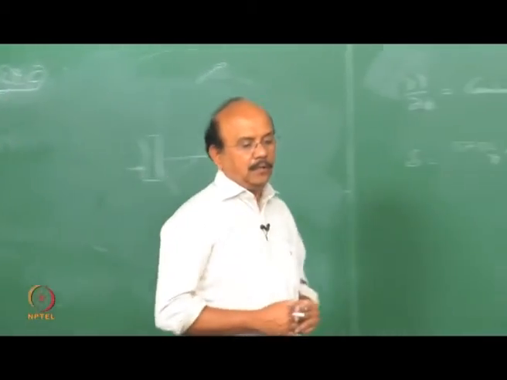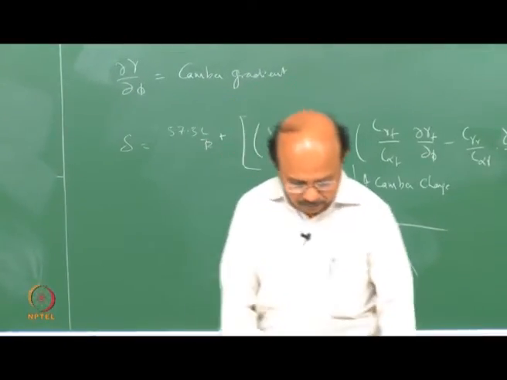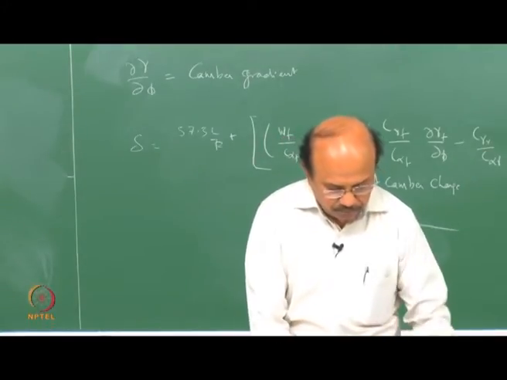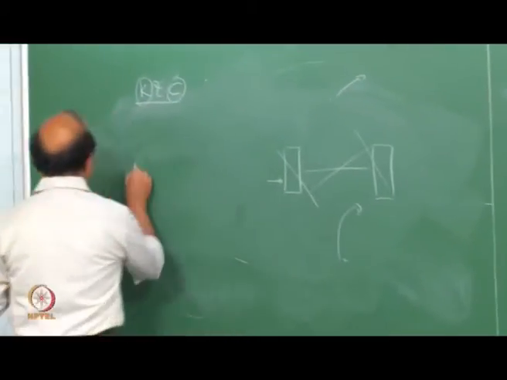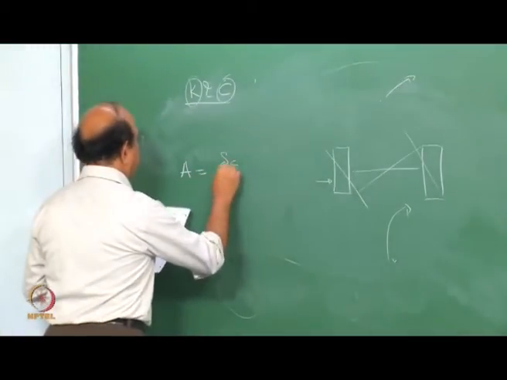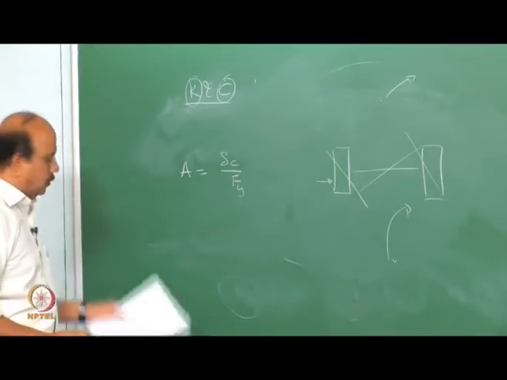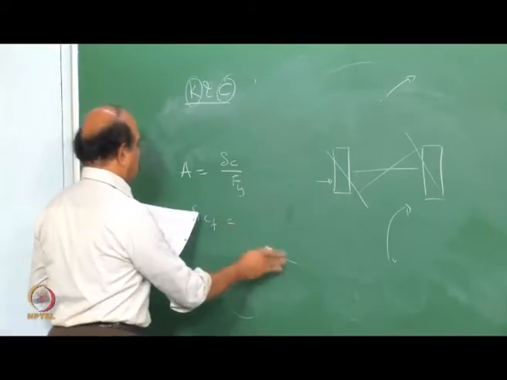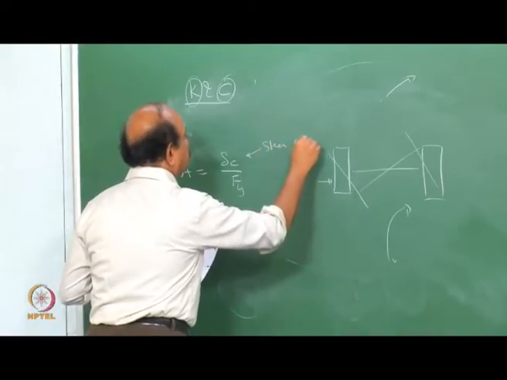Right? So again, this is introduced as a coefficient. We will follow Gillespie on this, and so we will introduce this coefficient as A, and let me call that A to be delta C by Fy. Delta C of course is the steer angle which you get out of this.